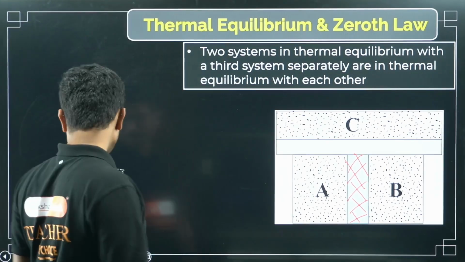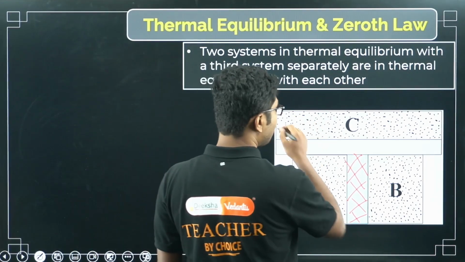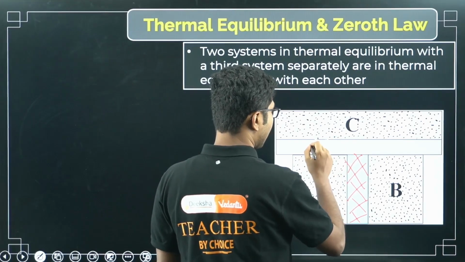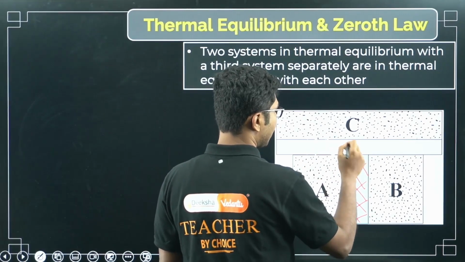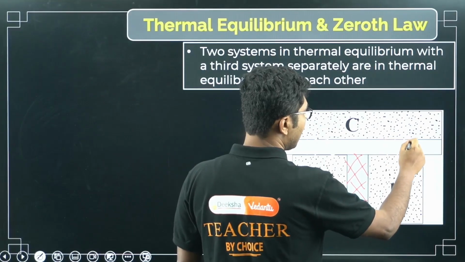And here you have a third system, C, which has contact with these. They can exchange heat from here. We already learned a little bit about heat in our previous lecture.